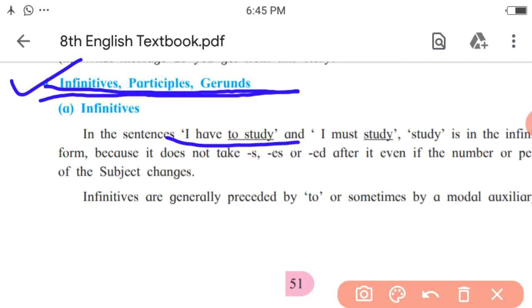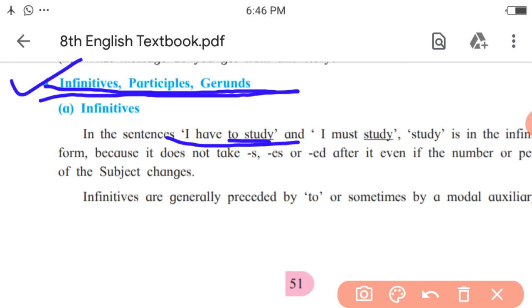Here, to study is the infinitive given in this sentence. It is to plus V1 form, and if you change the tense, what would be the sentence? For example, let us make it past tense. I had to study. So the verb have changed to had, but the verb to study remains the same, and it is in to plus V1 form.